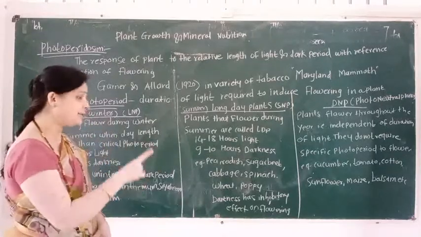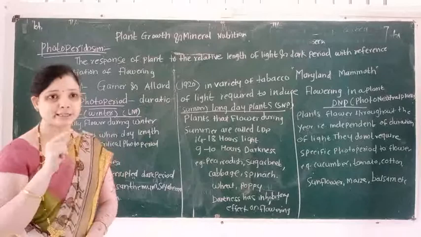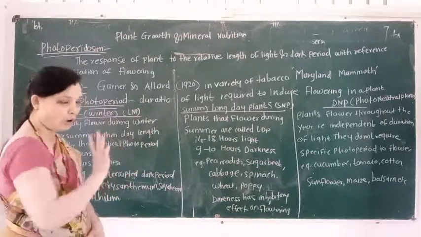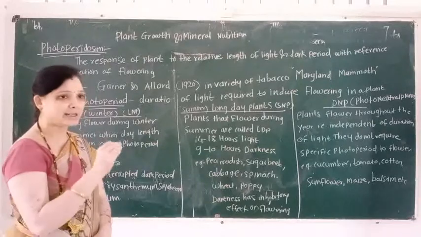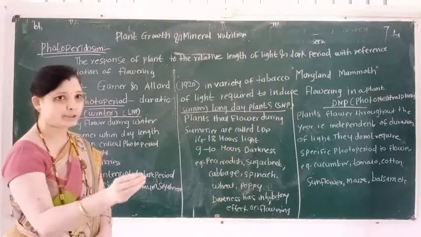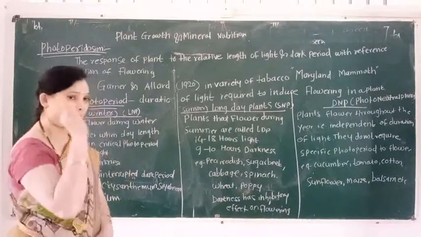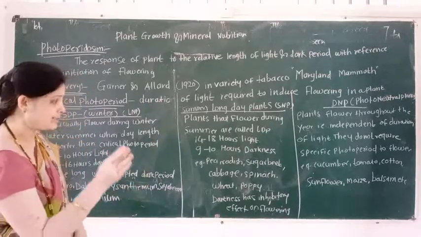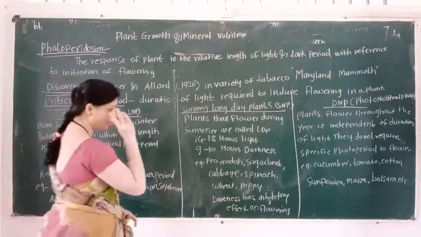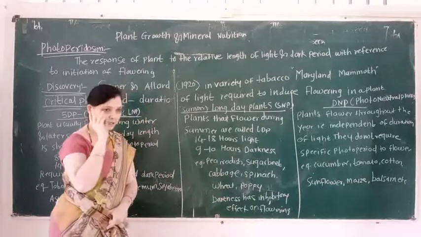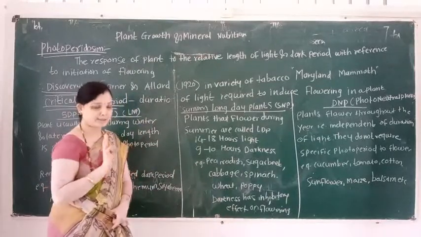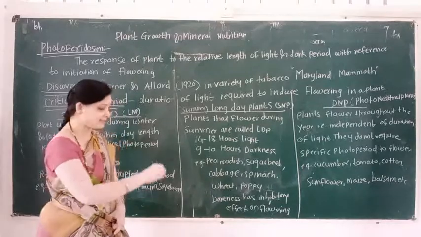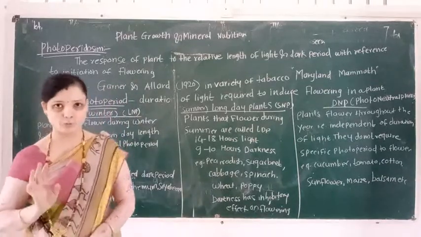They require 14 to 18 hours of light for inducing flowering and 9 to 10 hours of darkness. For example, pea, radish, sugar beet, cabbage, spinach, wheat and poppy. And darkness has an inhibitory effect on flowering.